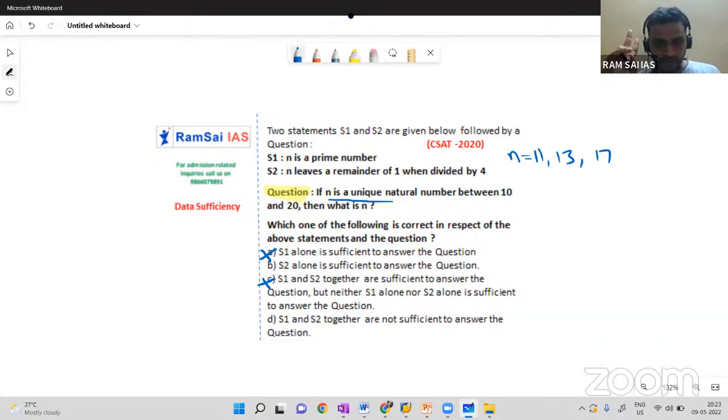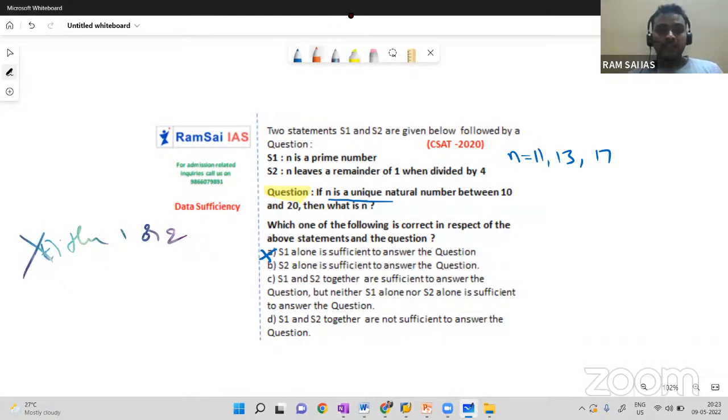Okay, guys, one second. Here we have only 4 options. We don't have "either 1 or 2". My bad, we don't have that third option here. Generally, out of those 5, you may get 4 only sometimes, and sometimes you'll get 5. You have to check the options. For example, if "either 1 or 2" is there, you can eliminate that option when 1 is not sufficient. The third option cannot be the answer.